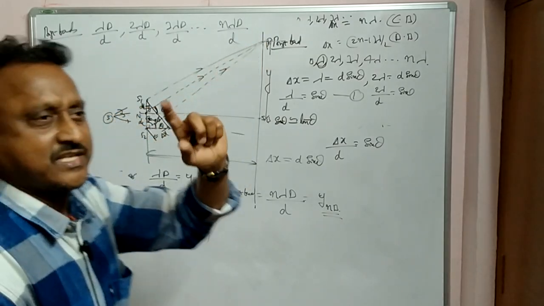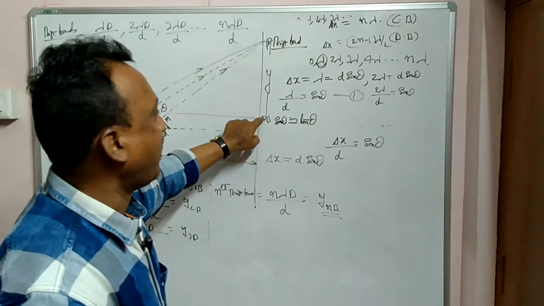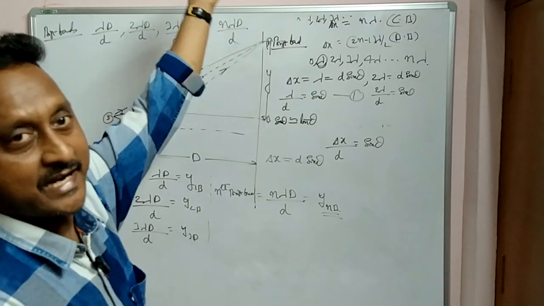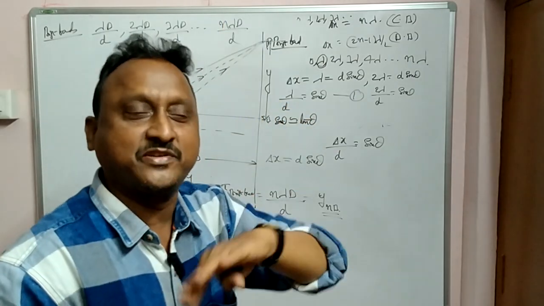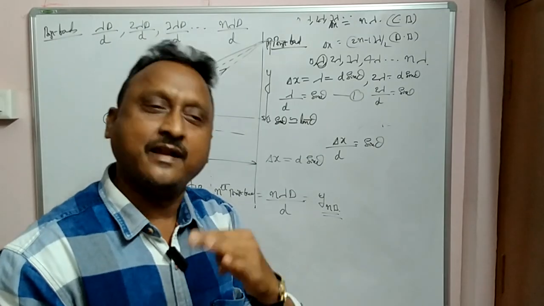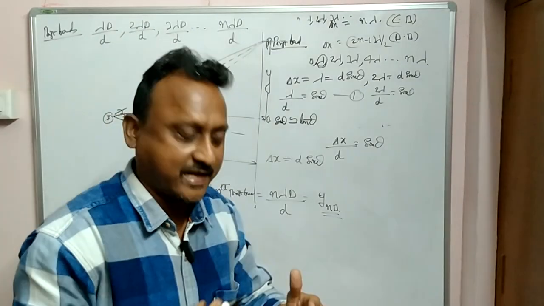These are the first, second, third bright from the central point. Either you can get this side or this side. Both sides you can get bright and dark. That I'll tell later on in the next videos.